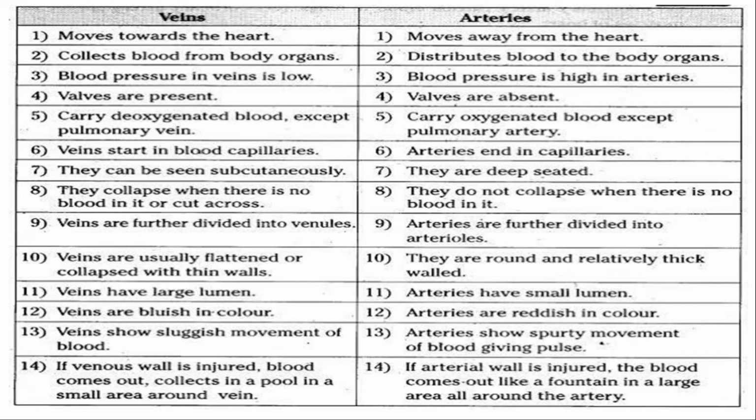Veins are flattened or clamped with thin walls. Arteries are round and thick-walled. Veins have a very large lumen. Arteries have a small lumen. Veins are bluish in color. Arteries are reddish in color. Veins show sluggish movement of blood, whereas arteries show a spurty movement of blood, and it gives the pulse rate too. If a venous wall is injured, blood comes out and collects in a pool around a small area. But if an arterial wall is injured, the blood comes out like a fountain over a large area all around the artery.